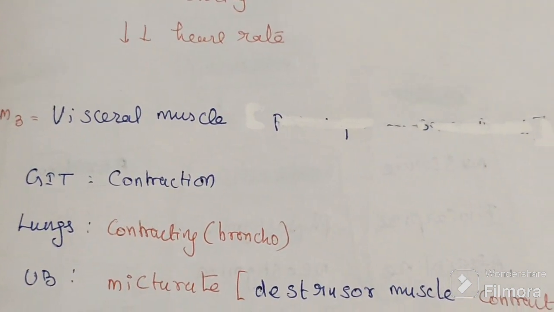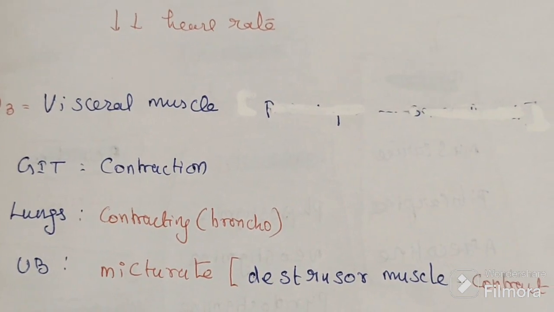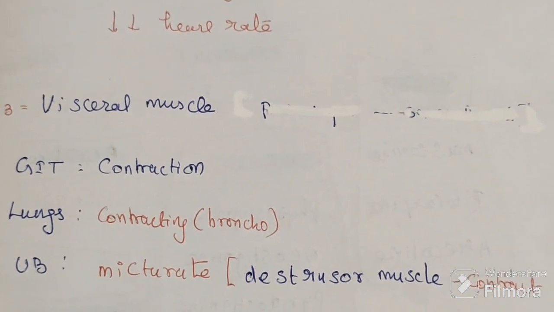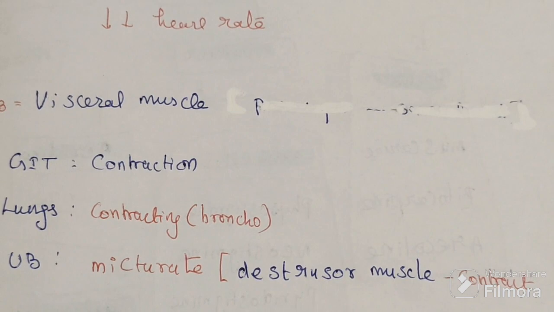The third one is visceral muscles, which causes contraction. In the GIT, contraction means relaxed. Currently I am relaxed, so I can learn, I can do that cognition.